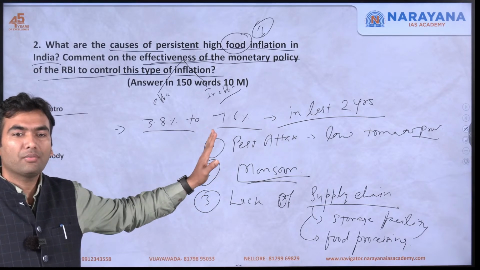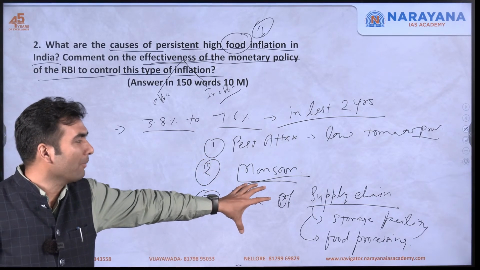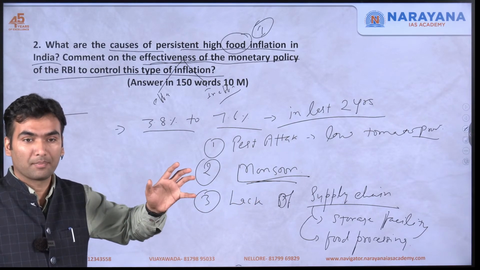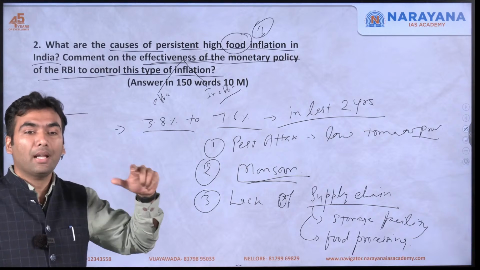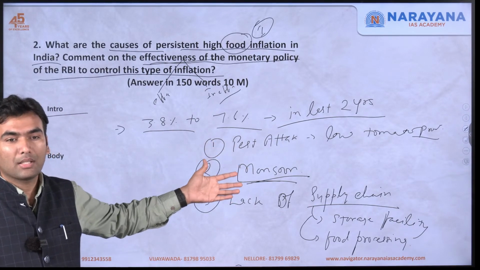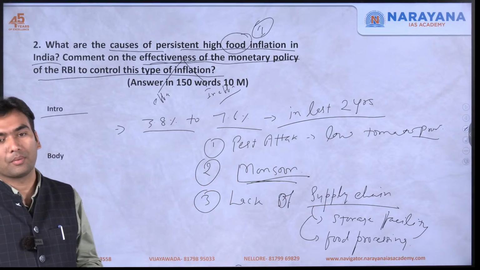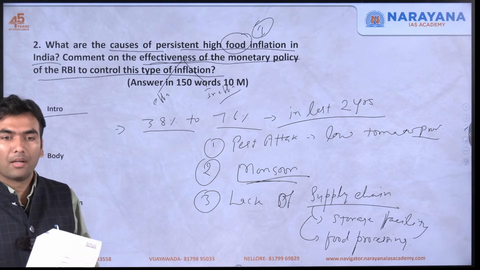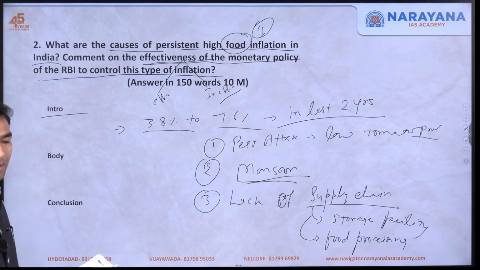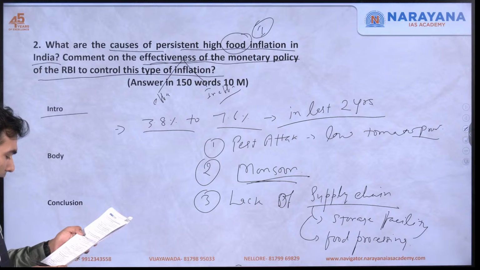I'm not saying that we do not have a buffer mechanism in absolute terms, but we have it in inadequate terms. Whenever there is some pest attack, or because of the vagaries of monsoon production goes down, invariably there is high food inflation. Write down some numbers as well.